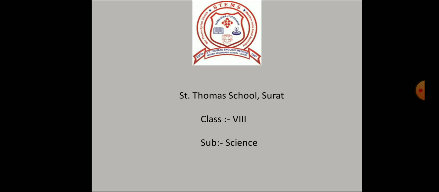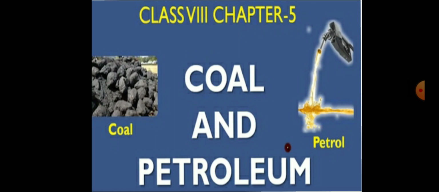Today we are going to start with our fifth chapter, that is coal and petroleum. Coal and petroleum. In this chapter, we will study what natural resources are. These natural resources are classified into two categories.